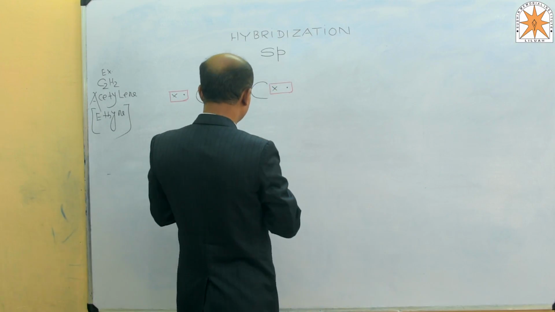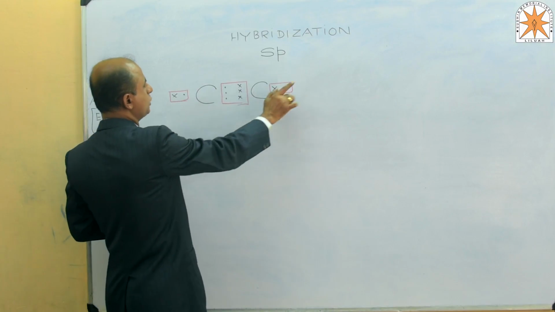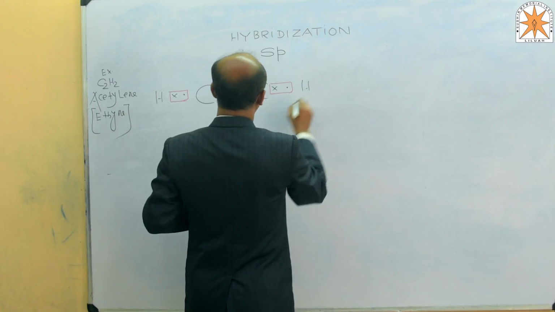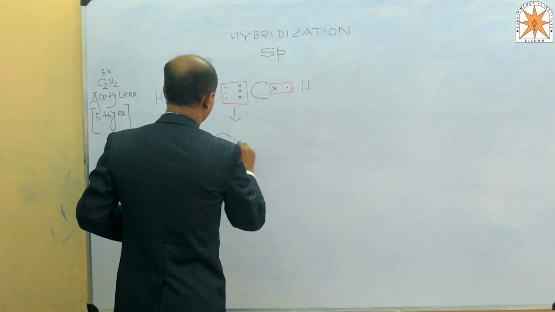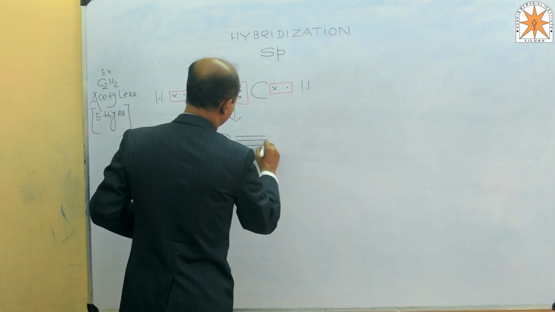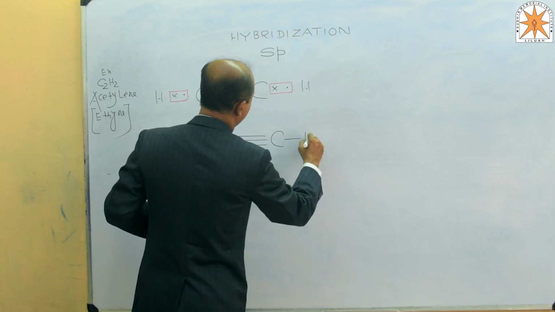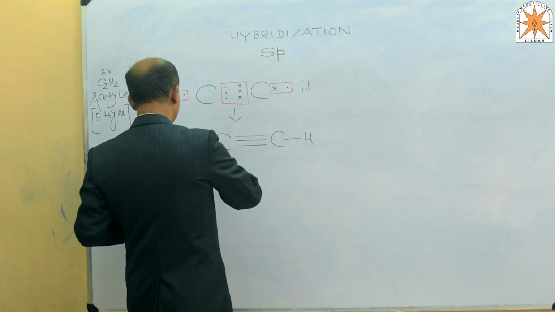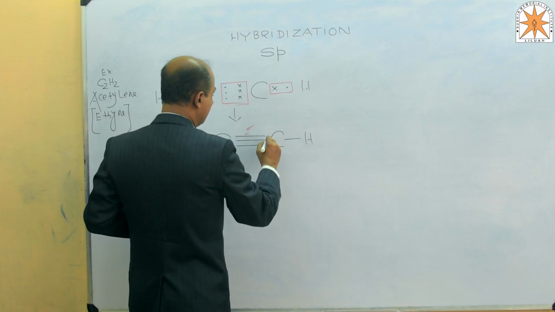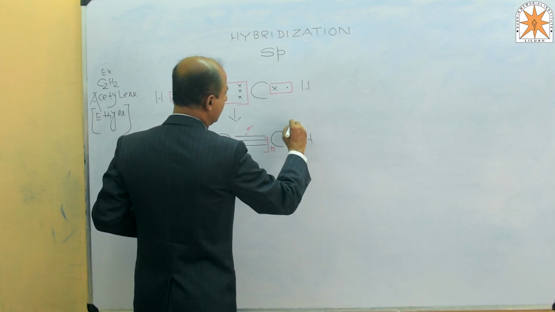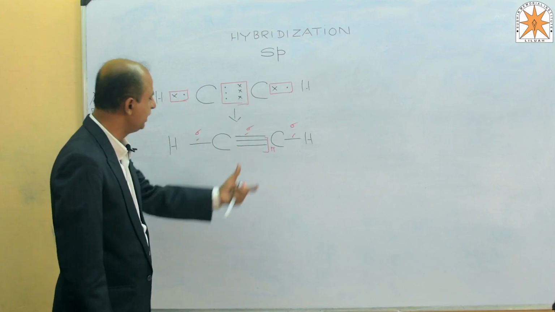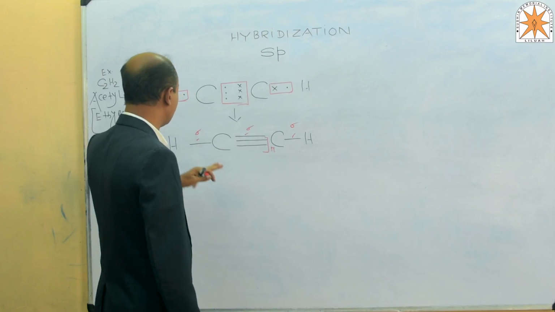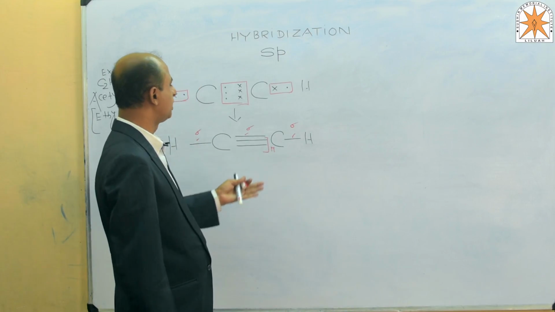The octet is completed, 6 plus 2 is 8, and hydrogen is present at each end. There is one sigma bond and 2 pi bonds between the carbons, and a sigma bond to each hydrogen. The bond angle becomes 180 degrees and the shape becomes linear.